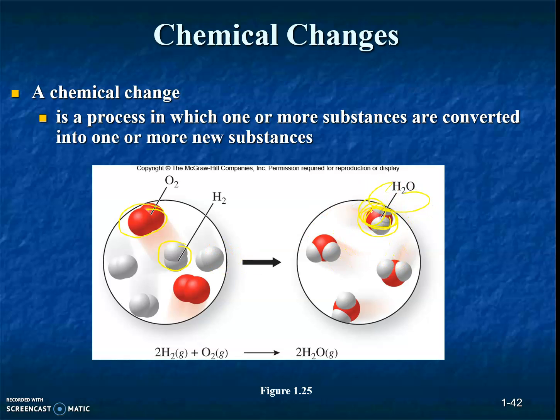This type of cluster was not there before, so this cluster is a new substance. Then this process is a chemical change, which is what I just showed you: hydrogen reacts with oxygen and produces water. Water is a new substance.